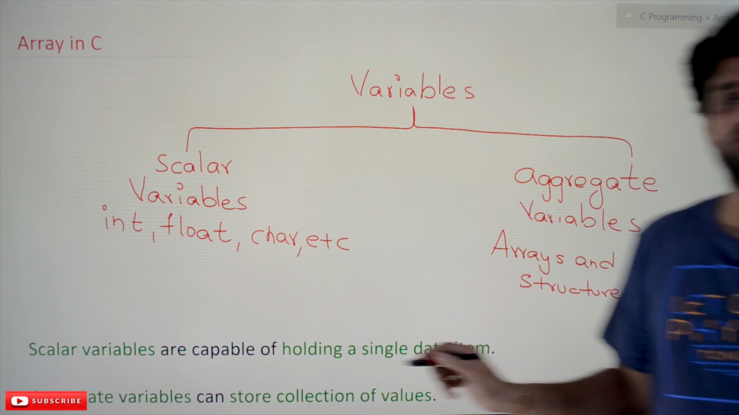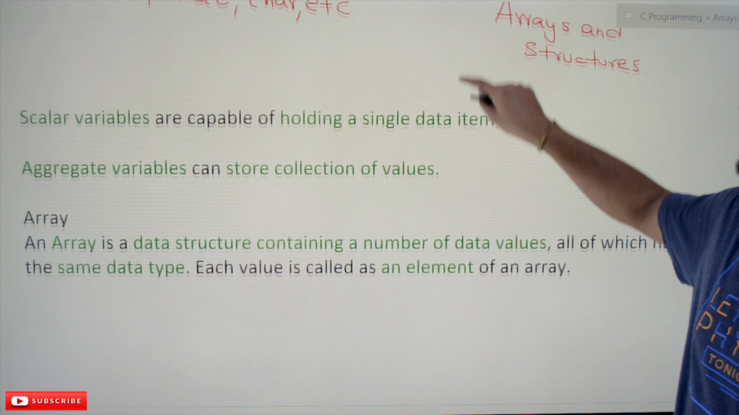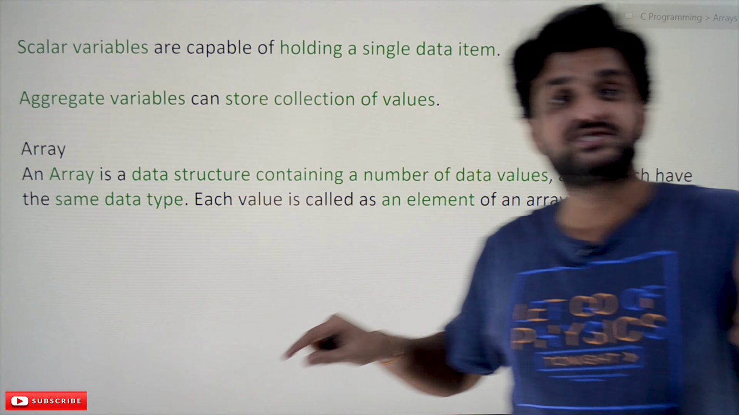So what is a scalar variable? Scalar variables are capable of holding a single data item. So far we have seen int. If you take int a is equal to 10, that a is capable of storing only one data item. Even if you overwrite it, the variable a is capable of storing only one data item. Such kind of variables are called scalar variables.